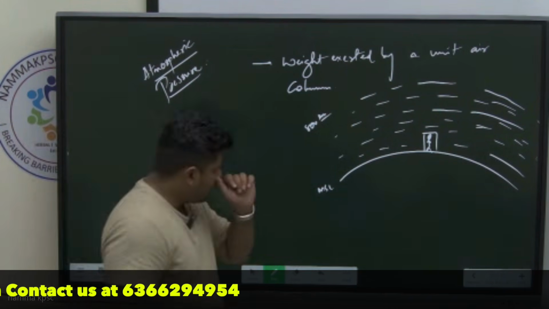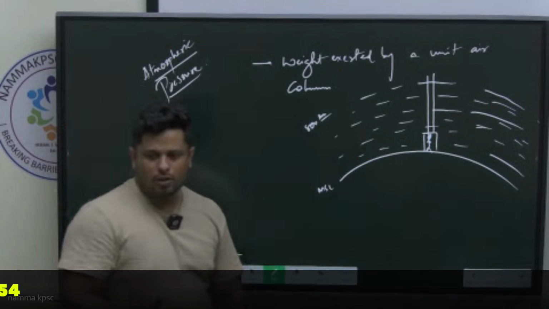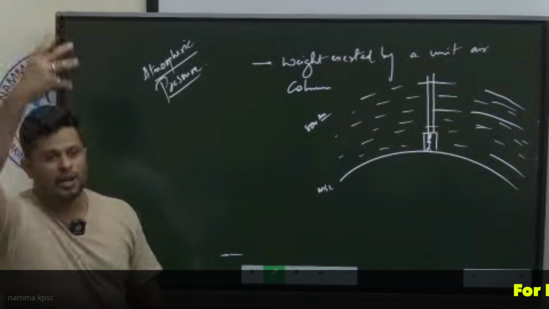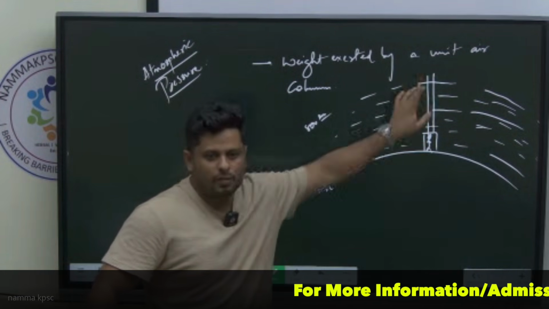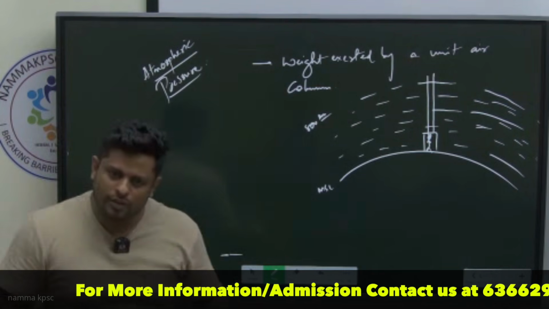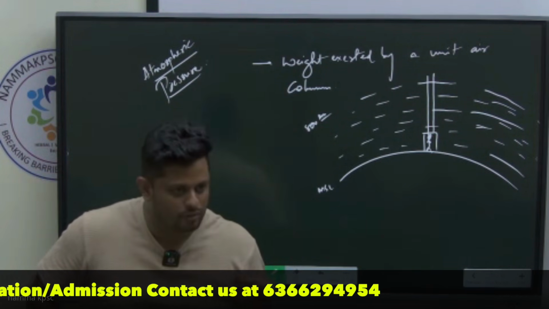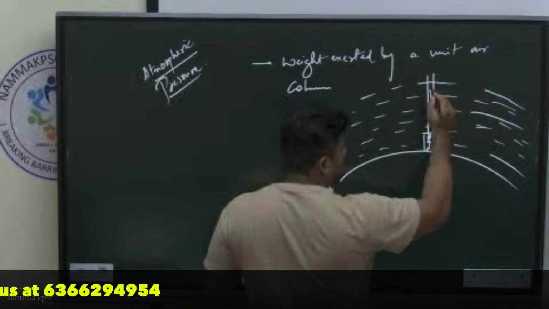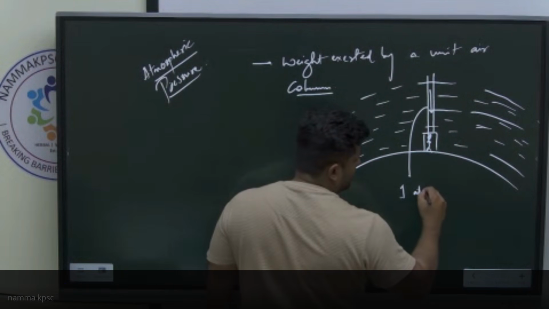Now look, if I take a unit column of air, probably 1 centimeter cube or 1 meter cube or whatever might be the unit, a square, and if I add a pipe right from the top of Abhishek's head till the end of the atmosphere, let me trap the gases in that pipe. Can I measure the weight of the gases inside that pipe? That weight exerted by this unit column of air is what we call 1 atmosphere.